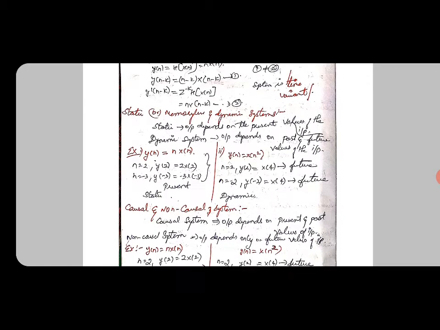Next we can see about static or memoryless and dynamic systems. A static system is one where the output depends only on the present values of input. When the output depends on past and future values of input, it is said to be a dynamic system. Okay, we can first see the static example.